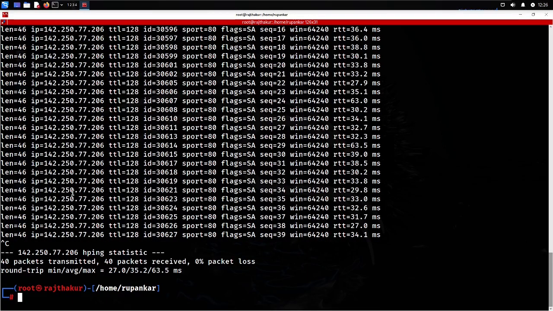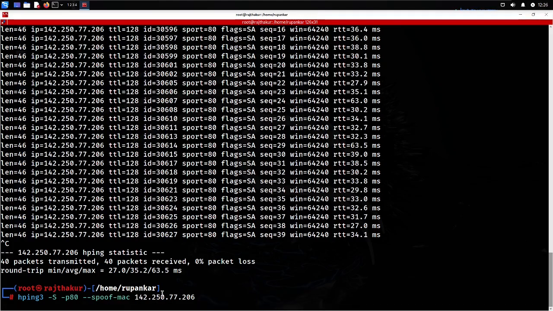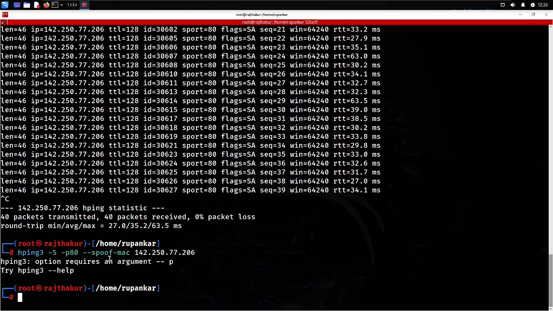And let me check it. So I will be using hping. The target will remain the same. I'm just minimizing some of the part, and then the -s parameter, and the port will remain the same, port 80, because I'm using a spoof MAC parameter to change the MAC address. Similarly, you can use the -a parameter here. Instead of using spoof MAC, you can use the -a parameter here. Okay, so spoof MAC is not working, I think, here.